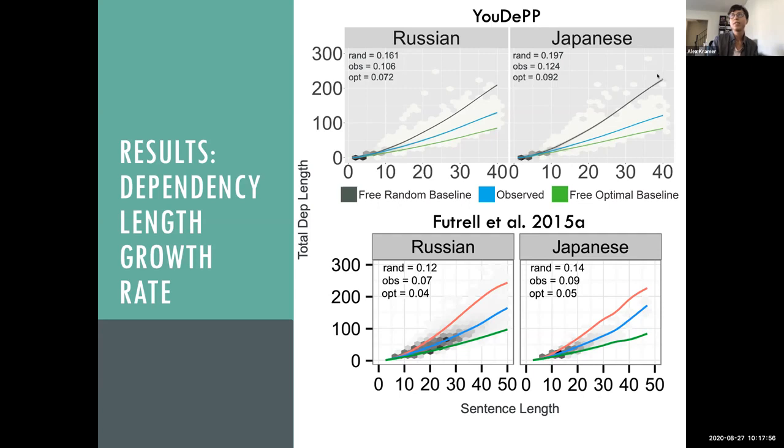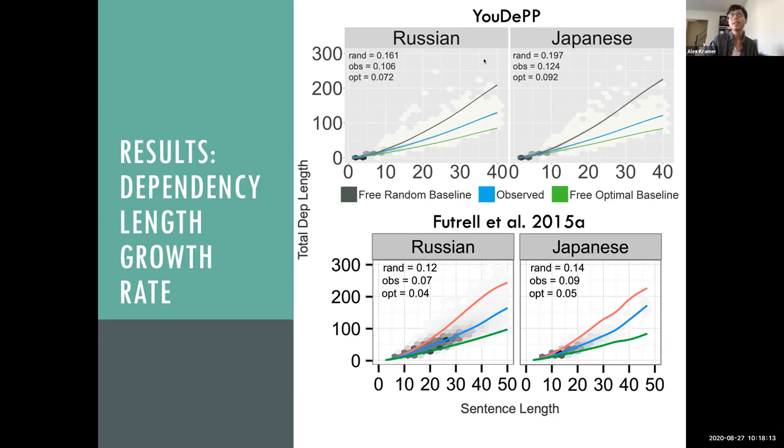But in order to have a numerical way to compare these two things, what I'll be considering is, this is kind of provisional since I don't have access to Futrell et al.'s data, and I'm definitely open to suggestions on ways to analyze the data further.